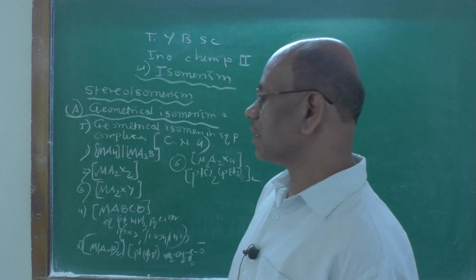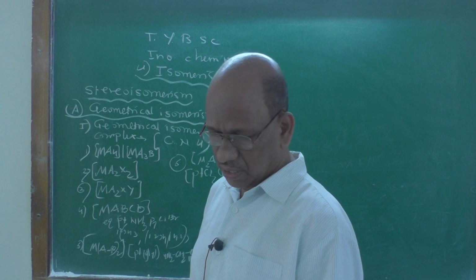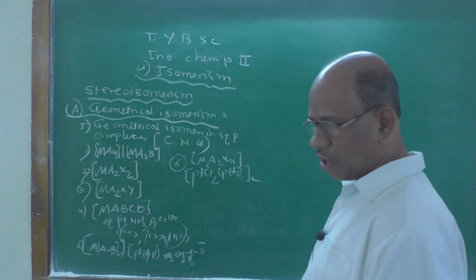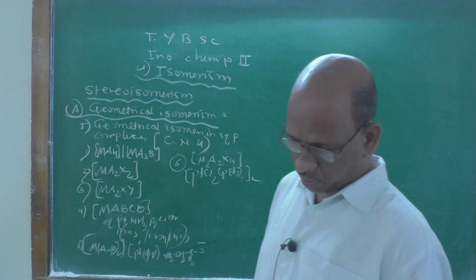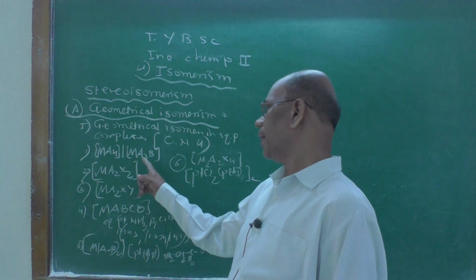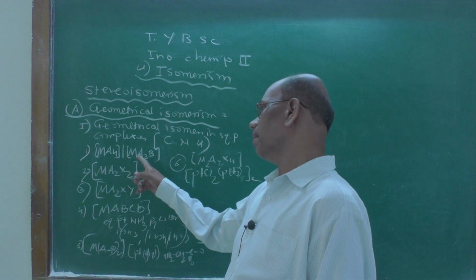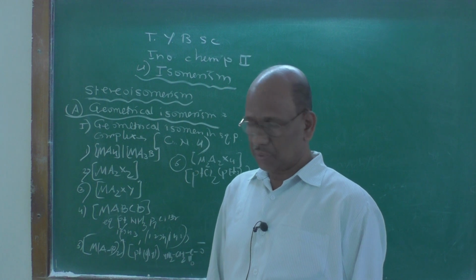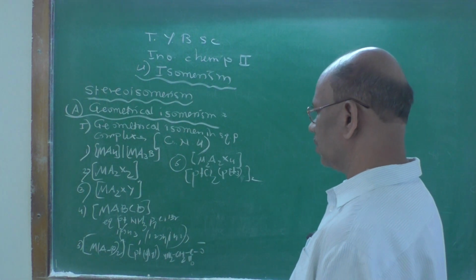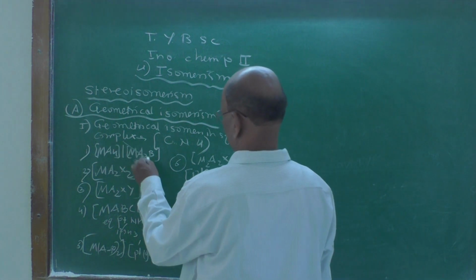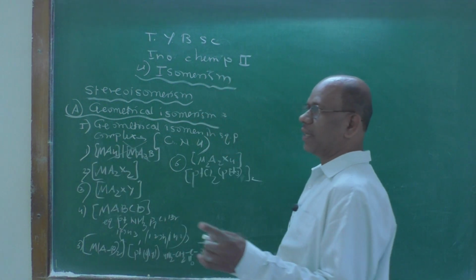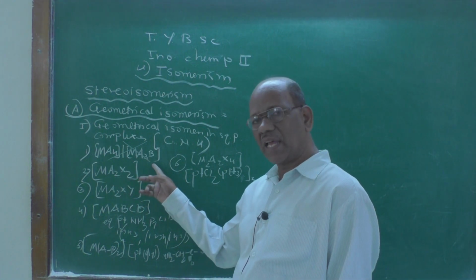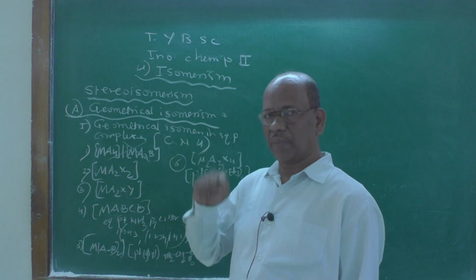The first point is geometrical isomerism in square planar complexes. If we consider square planar complexes of the type MA4 or MA3B or MAB3, this type of complex does not show cis and trans isomer because only one geometry is possible. So it does not exhibit geometrical isomerism or cis-trans isomerism.